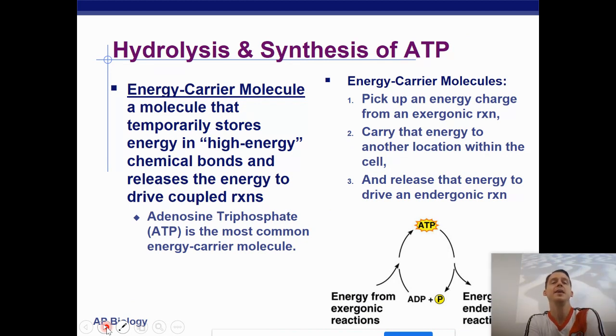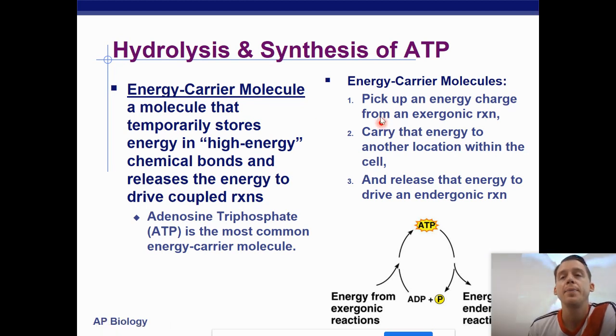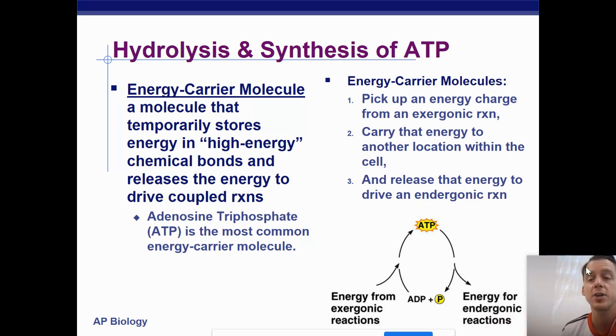So ATP is an energy carrier molecule, a molecule that temporarily stores energy in bonds. So what happens? Well, an energy carrier molecule, as it says on the right, picks up an energy charge from an exergonic reaction. Then it carries it, so it takes free energy from an exergonic reaction, carries it somewhere else, and then it's going to release that energy to drive an endergonic reaction. We see that happening here. We have ATP, those spring-loaded phosphates. Those spring-loaded phosphates are going to release energy eventually, and they will drive an endergonic reaction.